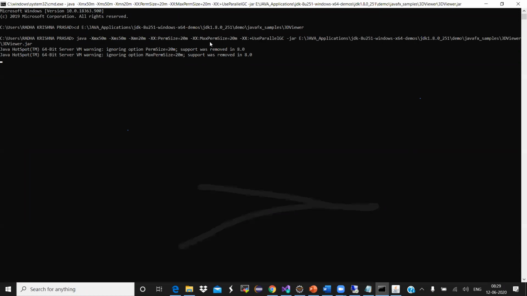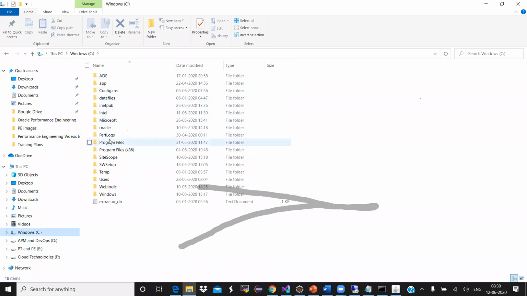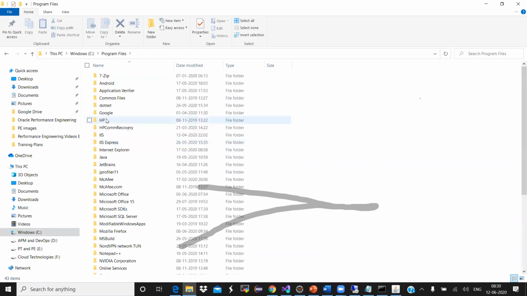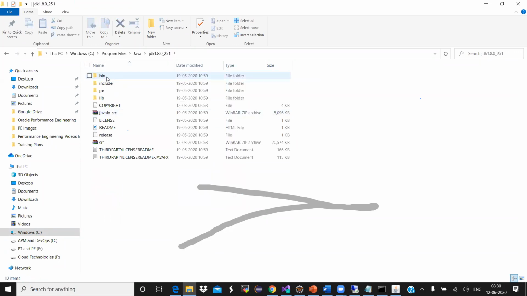So like Xmx, max perm size, Xms, you have 600 JVM arguments to play with memory and GC. None of them knows which argument is doing what. There are some 30 to 40 JVM arguments that you need to know and how you have to set them. All right. So if you go here into the Windows, if you go to the Java, this is a sample application I'm showing, but we have other things.